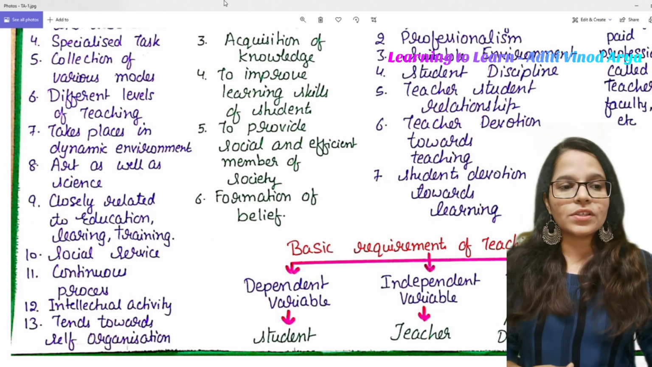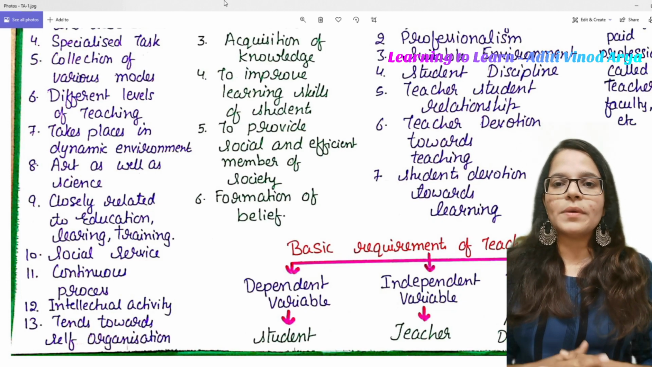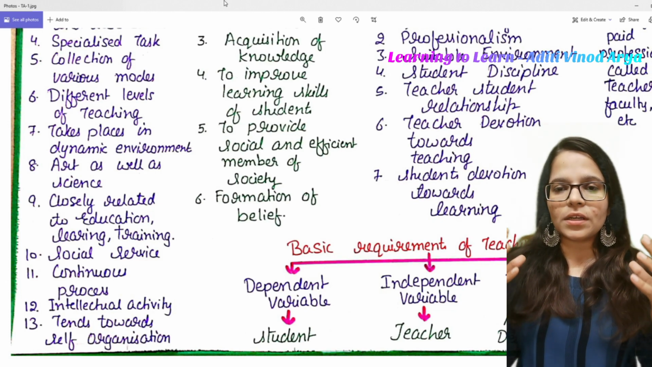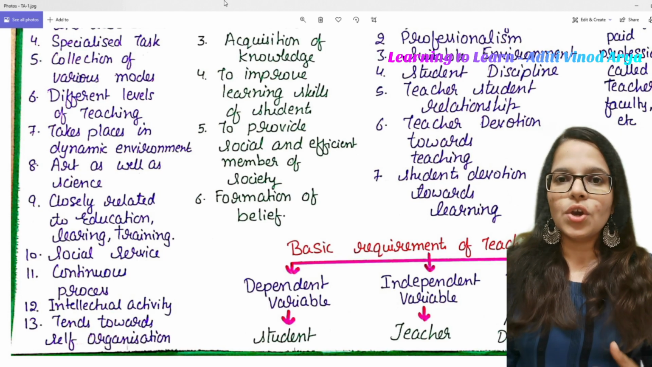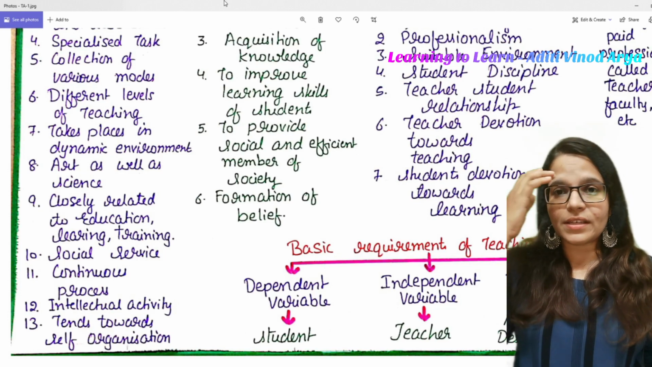It is a social service. Yes, social service. Why? Because you are going to give a better citizen to the society who is going to do good work in the society, right?